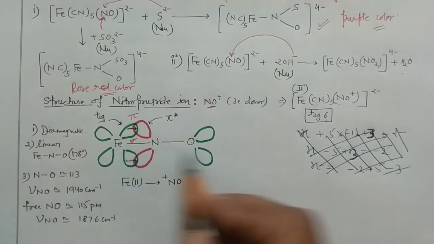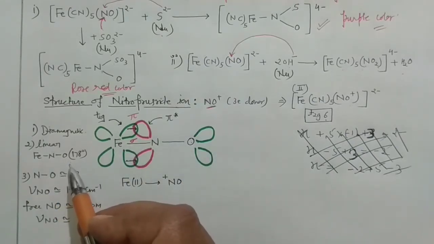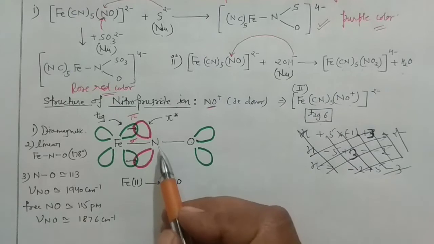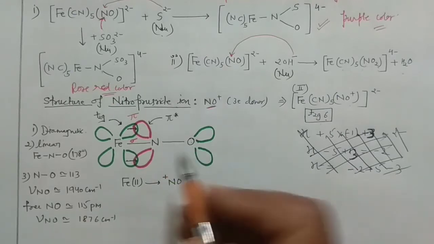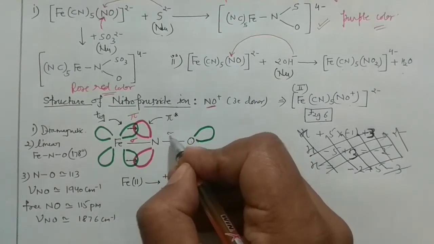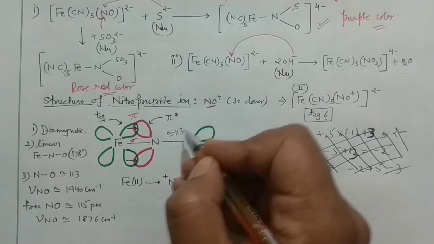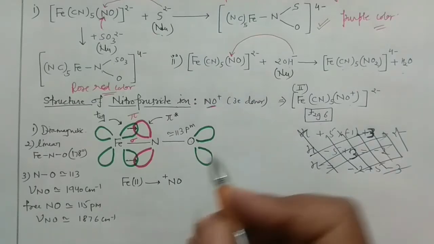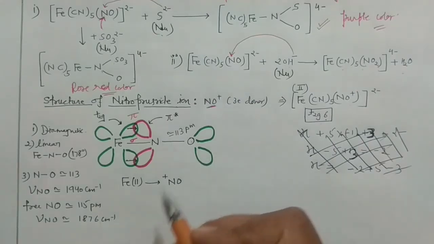And since it is a linear species, I told you that in case of the nitrosyls, exact 180-degree angle is not expected for the linear complexes. It is having the range of 165 degree to 180 degree, as I have told you in my last lecture actually. So here it is found that the bond angle is 178 degrees, right? And this nitrogen oxygen bond length, right, this is somewhere around 113 picometer, right? 113 picometer.